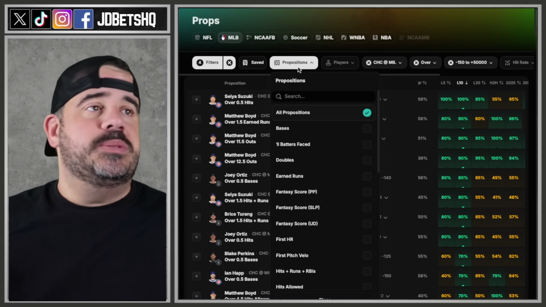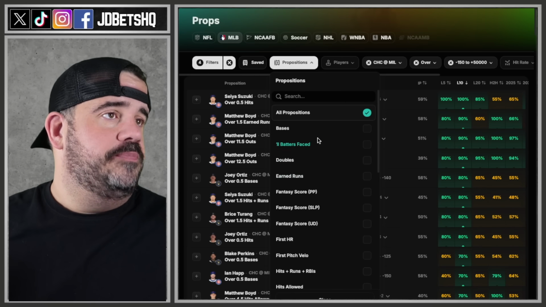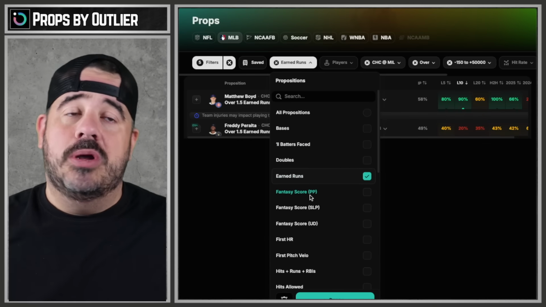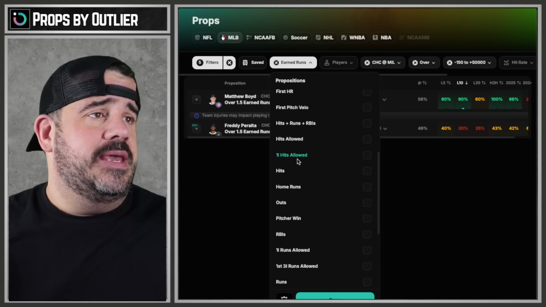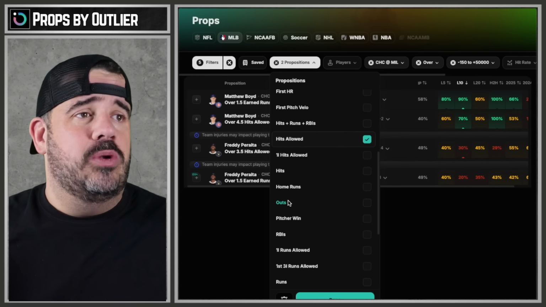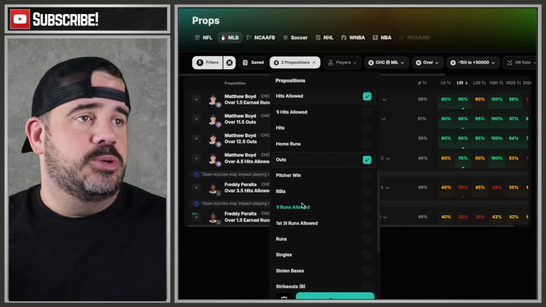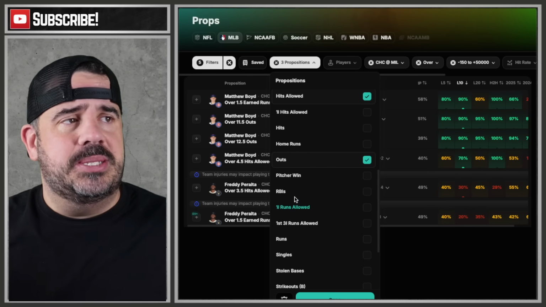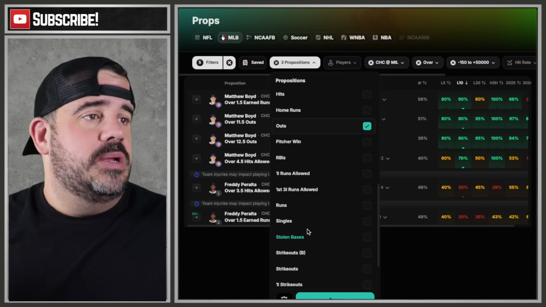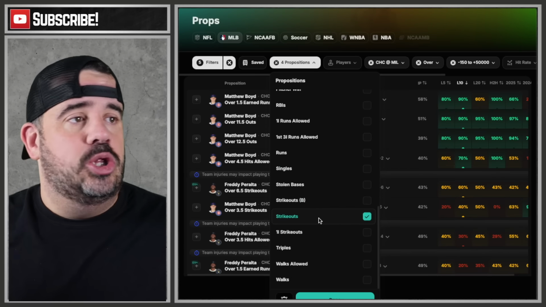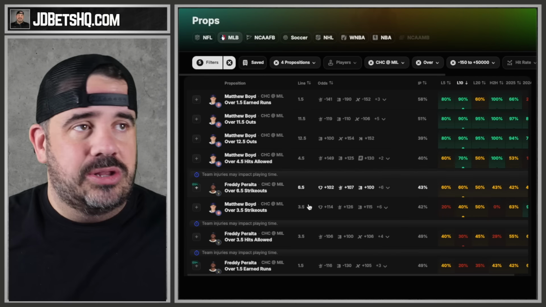And then the props. What props do we want to use for our pitchers and our hitters? So this will be for the pitchers. So I want to do earned runs. Like always, we want to do the earned runs. I want to do the hits allowed because we like hits allowed. I'll throw pitching outs on there because I know a lot of people like that. We'll look at those, sure. I know I didn't really look at outs much this season, but that's because I don't play them. But you might, so I'll add those. Runs, singles, bases, strikeouts, absolutely. And that's it. That's all I'm going to look at. So all I need to do is pull the picture up and we can look at their stuff.